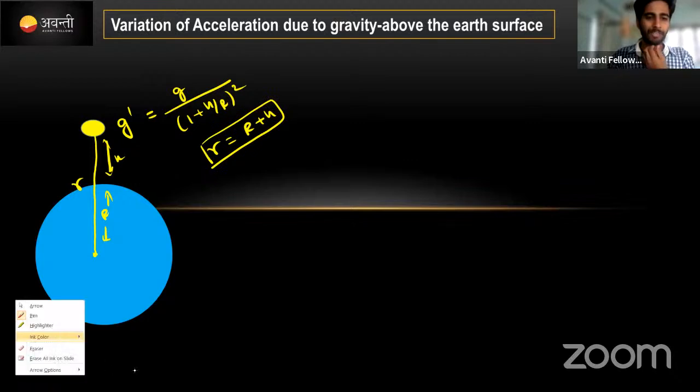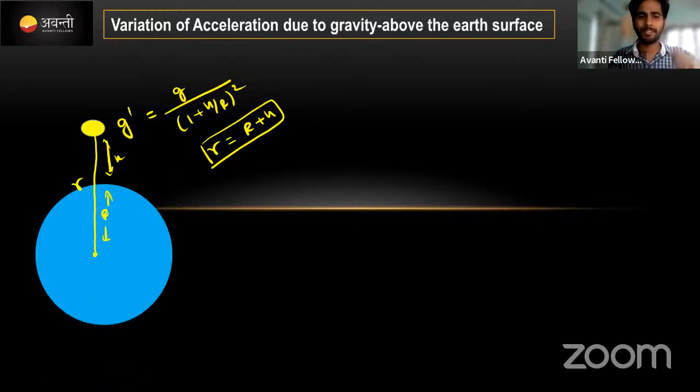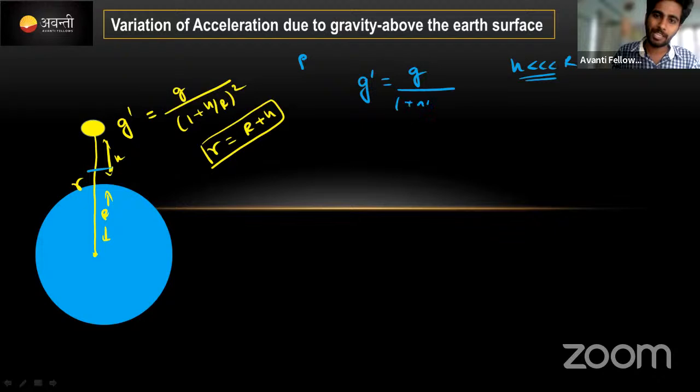Okay. What if the height is very less? Even at that point also we need to calculate the value of g dash. मान लो 100 feet. 100 feet में भी थोड़ा कम होता है, बहुत नहीं. It's significant तो है, not that much. Correct ना. We need to calculate, meaning we need to change this equation. कैसे? g dash, this is very important. This is for very small h, लिख दो इधर, कोई प्रॉब्लम नहीं. If the value of h is very much less than the radius of the earth, g dash will be g divided by 1 plus h by r था.